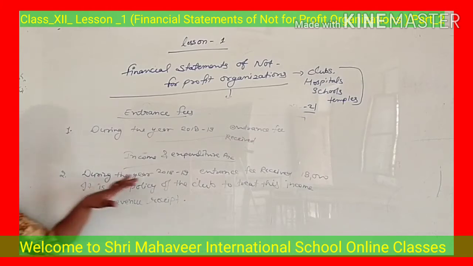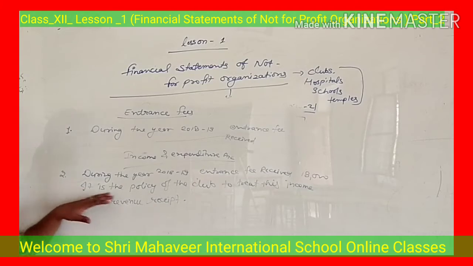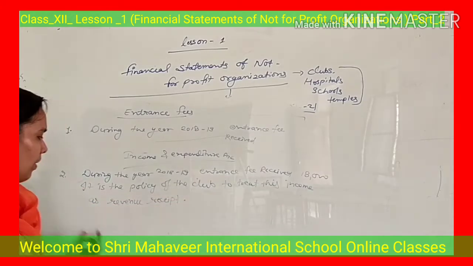Just see here again, during 2018-19, entrance fee received 18,000. It is the policy of the club to treat this income as revenue receipt.